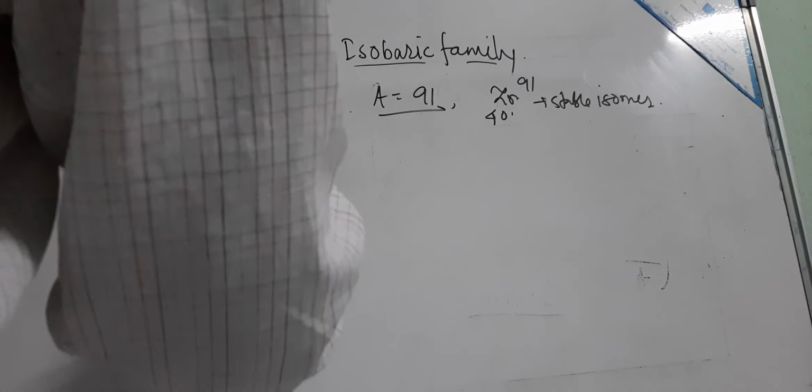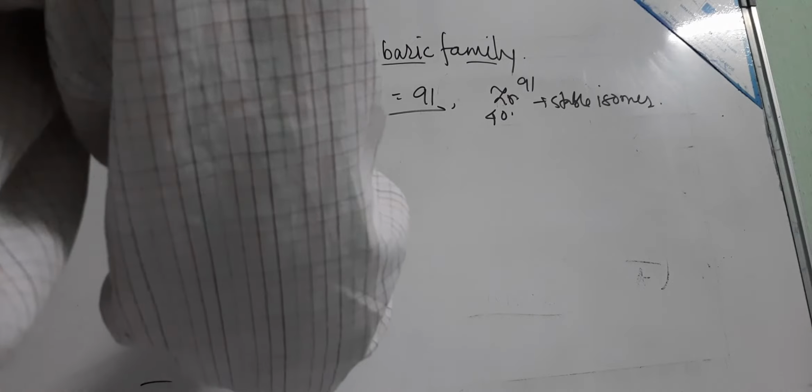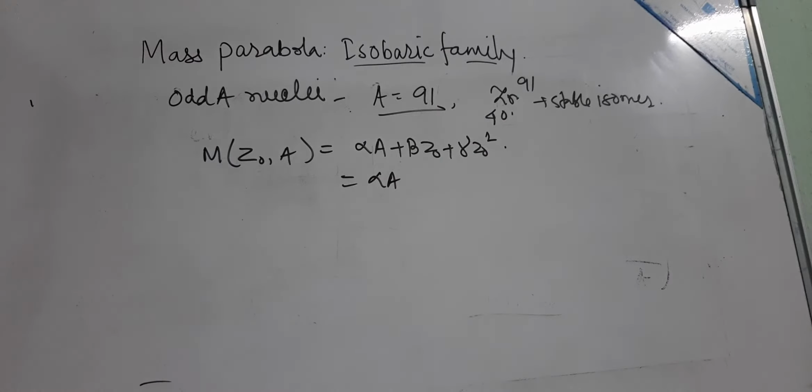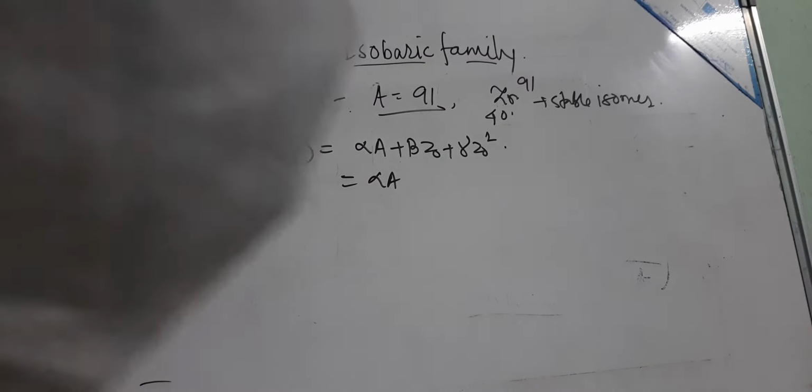So as you got the mass of the nuclei M(Z0, A), which is equal to alpha A plus beta Z0 plus gamma Z0 square, we have got that Z0 equal to minus beta by 2 gamma.